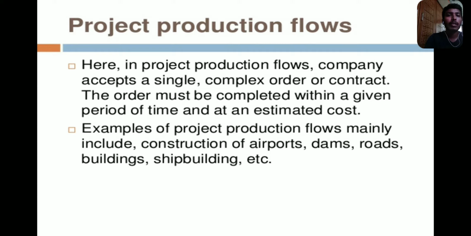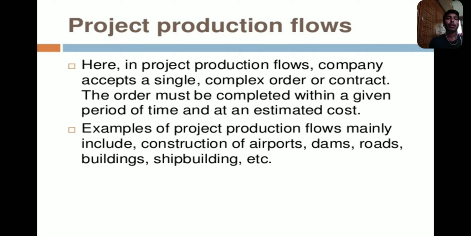The order must be completed within a given period of time and at an estimated cost. We give tenders, or we take a project directly. These projects must be completed at the estimated cost and within the time period. That is project production.